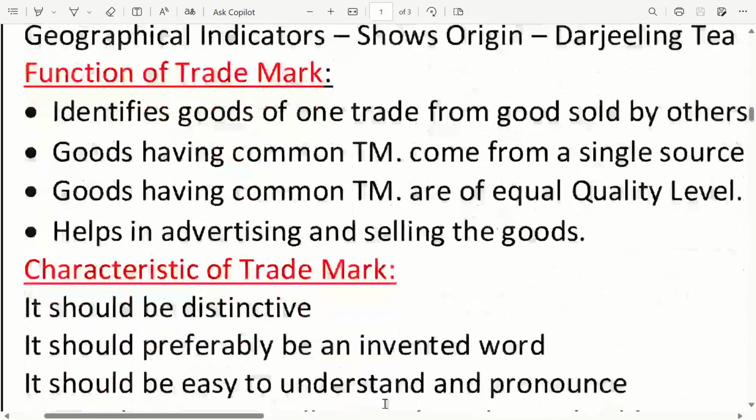What are the functions of a trademark? It identifies goods of one trade from goods sold by others. Goods having a common trademark come from a single source. Goods having a common trademark are of an equal quality level. It helps in advertising and selling the goods.